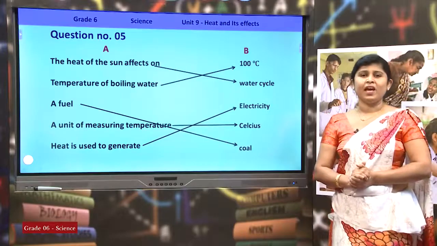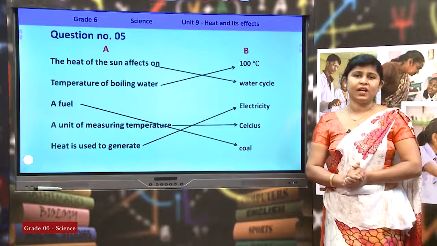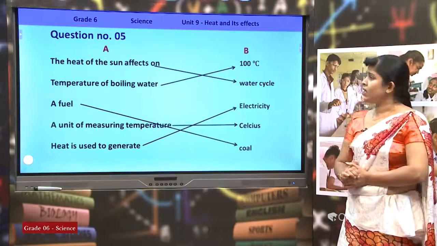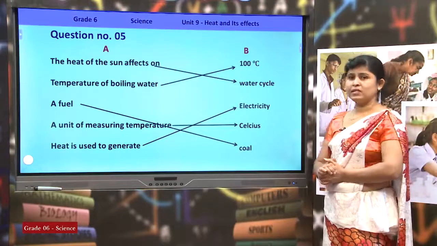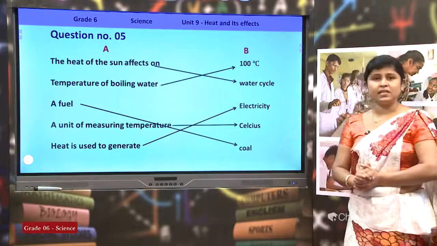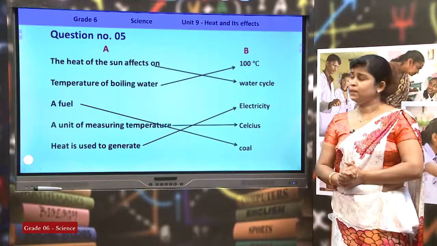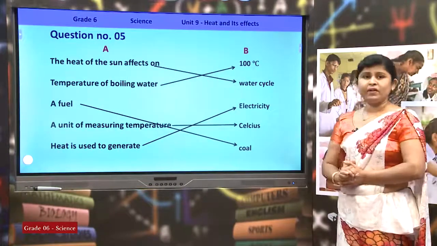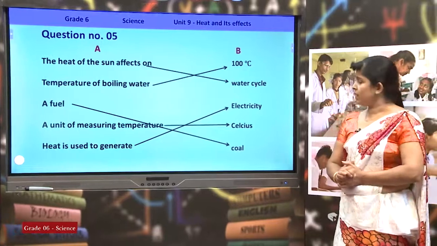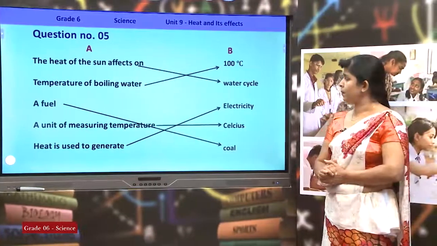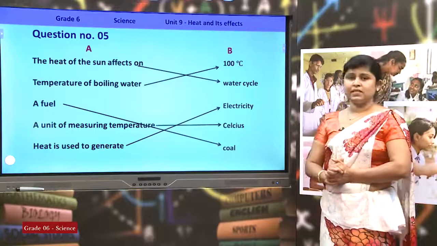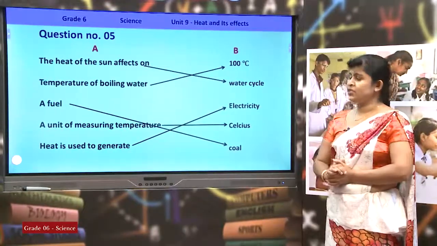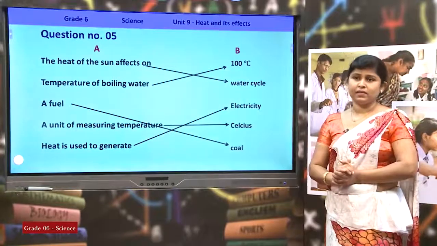Okay, children, I am sure that you have selected your answers correctly. Let us see the answers again. The heat of the sun affects the water cycle. The water cycle is affected by the heat of the sun. The temperature of boiling water is 100 degrees Celsius. Coal is a fuel. Celsius is a unit of measuring temperature, and heat is used to generate electricity. Right.